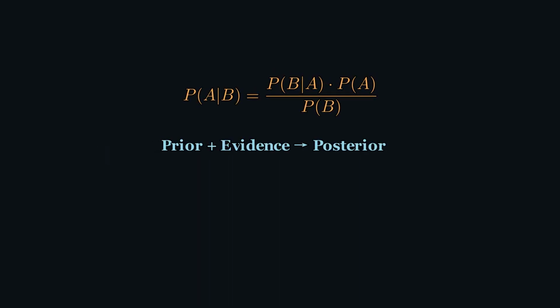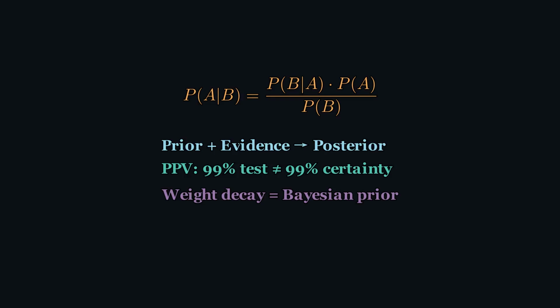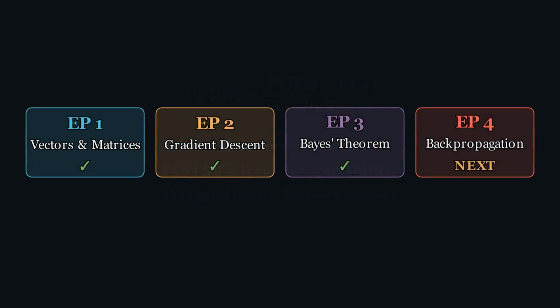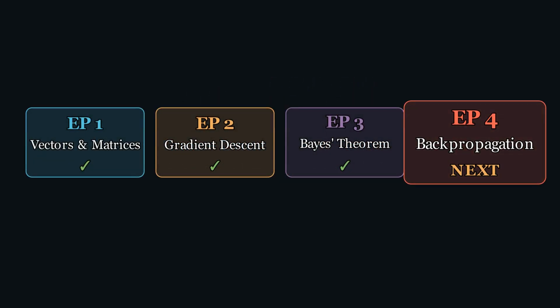In episode 1, we learned how AI represents the world as vectors and matrices. In episode 2, we learned how AI improves by descending through a mathematical landscape. Today, we learned how AI handles uncertainty with a 250-year-old equation that converts prior belief plus evidence into updated knowledge. In episode 4, we'll discover how AI learns from its mistakes. Backpropagation, the algorithm that taught billions of parameters to work together.